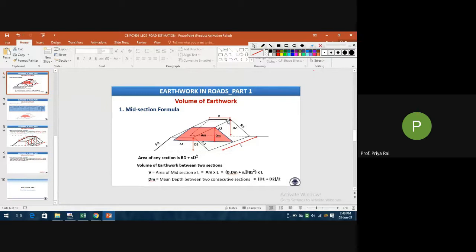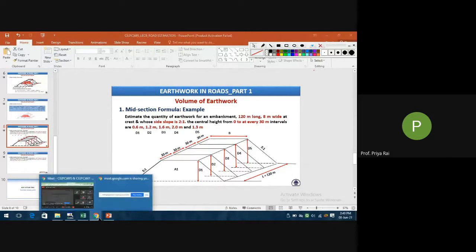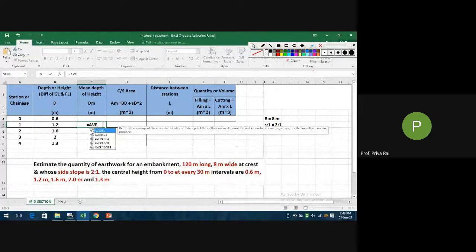This is D1, this is D2. Now we will take the average of D1 and D2 for this section. For this first section, the average value of D will be D1 plus D2 by 2. We know D1 is 0.6 and D2 is 1.2. So we need to put the average here. First leave this section, then we will start here. Equals, take average. See how you need to do it in Excel.